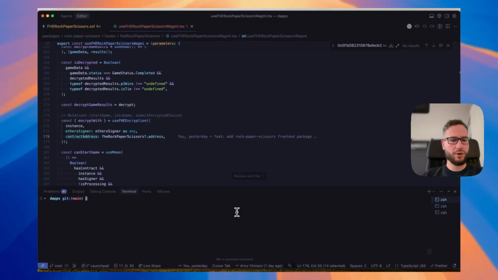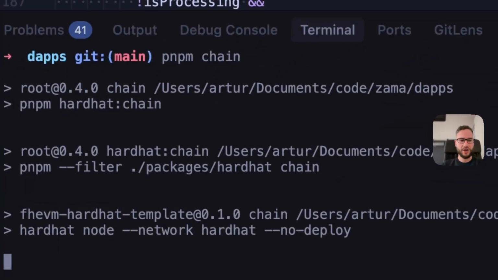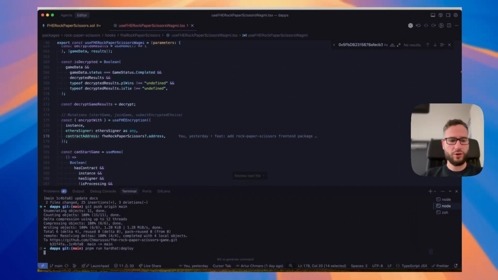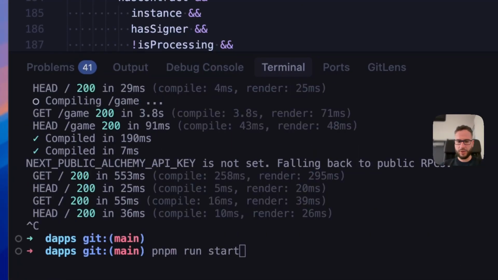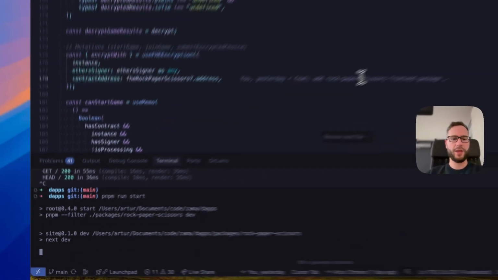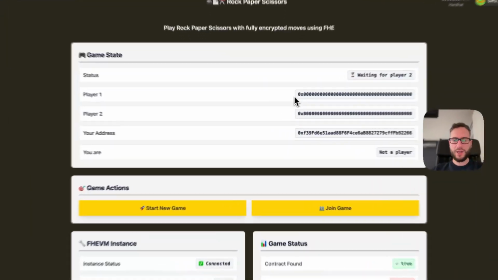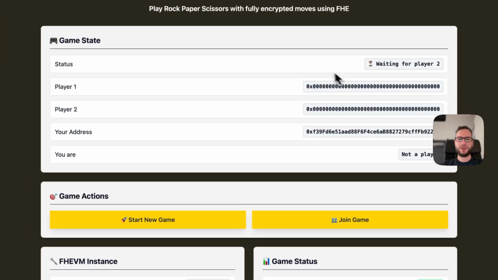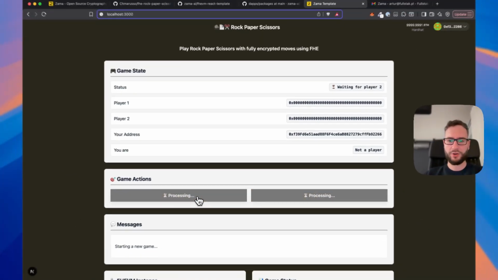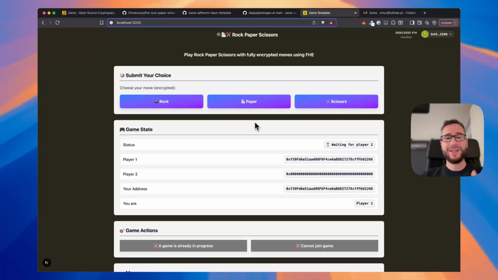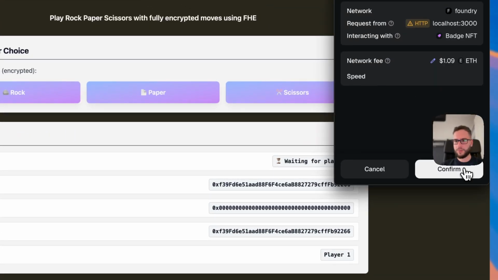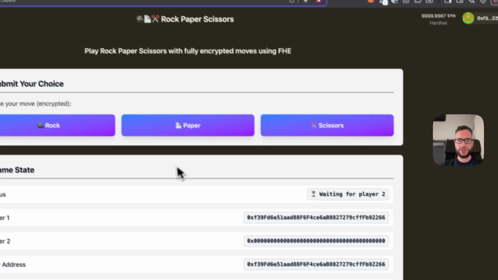So I'm pretty sure that you are curious how this application works. I will first start the local Hardhat chain. Then I will deploy the contracts, generate types for it, and then make sure that the front-end application is up and running. And now we can see the initial state of the game. So I will click start new game. Of course, I need to send a transaction to this smart contract. And then I can choose my move. So I will go with scissors. And of course, I have to send a transaction.